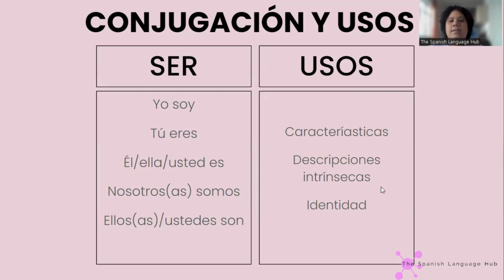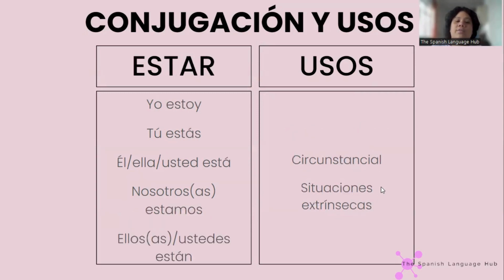So let's see, this is estar, and then we have ser, sorry, that was ser, and this is estar. So now with estar, we talk about circumstantial situations that don't really define anything. We just talk about something that is happening in that moment. And situaciones extrínsecas. So again, these are situations that don't define us. It's just the situations that happen outside of us.